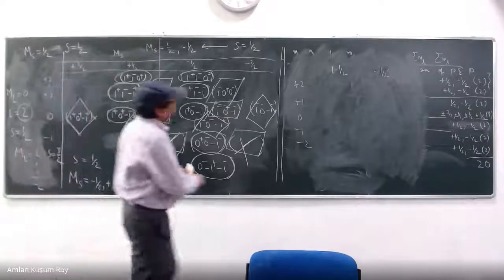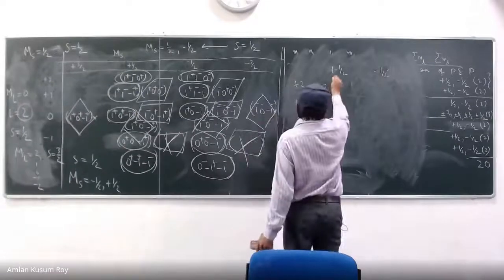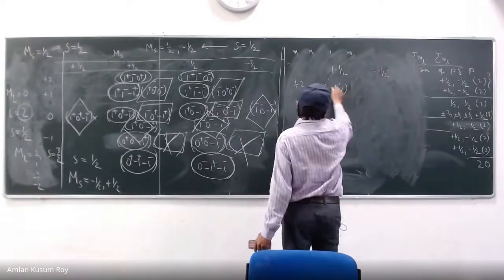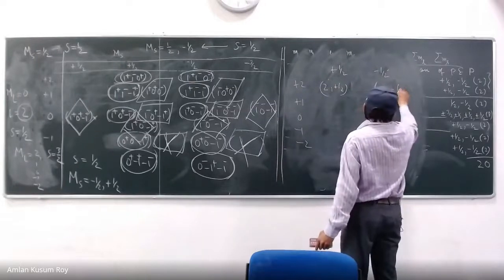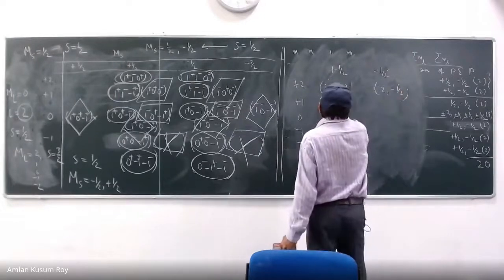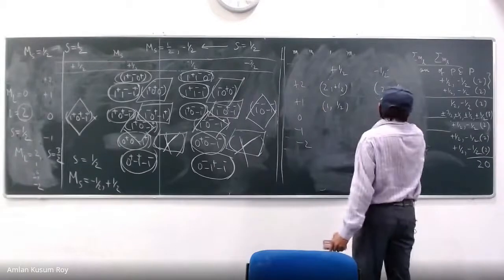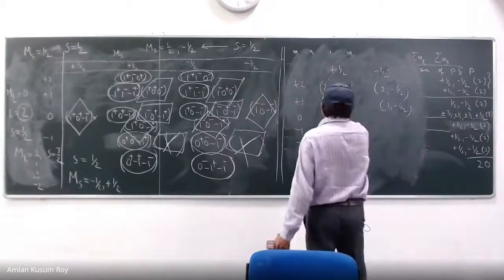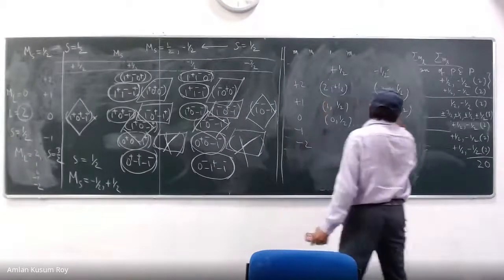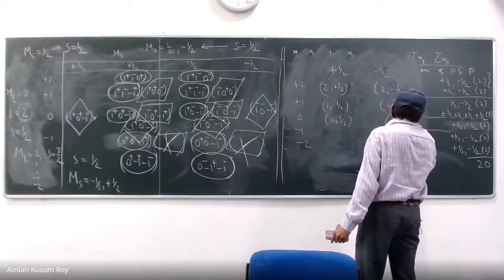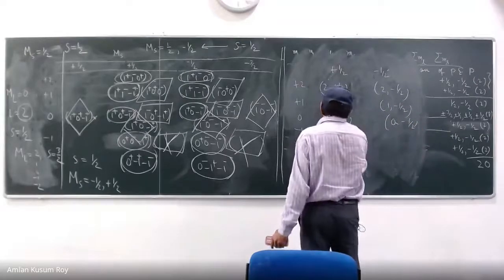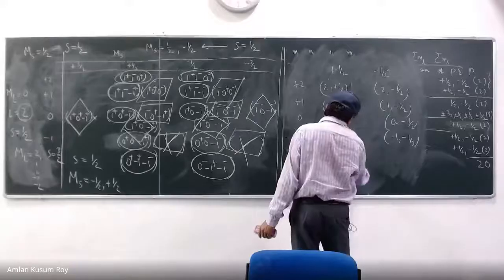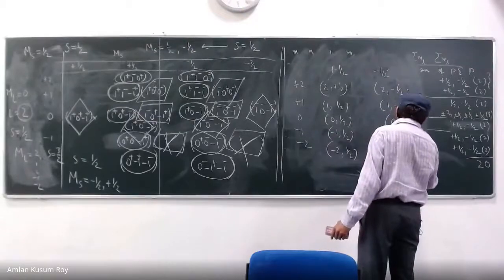You need one for everyone. You need one state for 2 half, one for 2 minus half. Then you need 1 half state, you need 1 minus half state. You need 0 half state, you need 0 minus half state. You understand? If this is the rule, how can I take more from one entry?